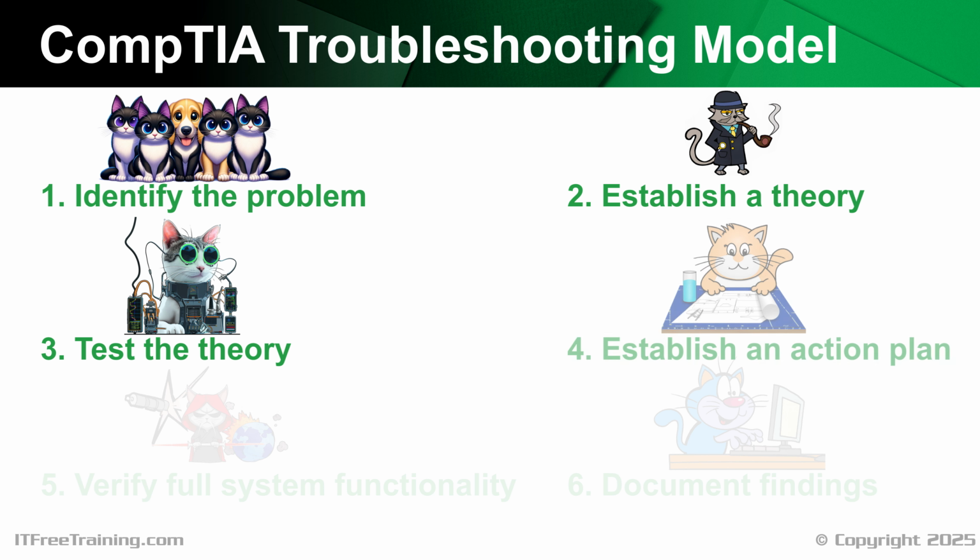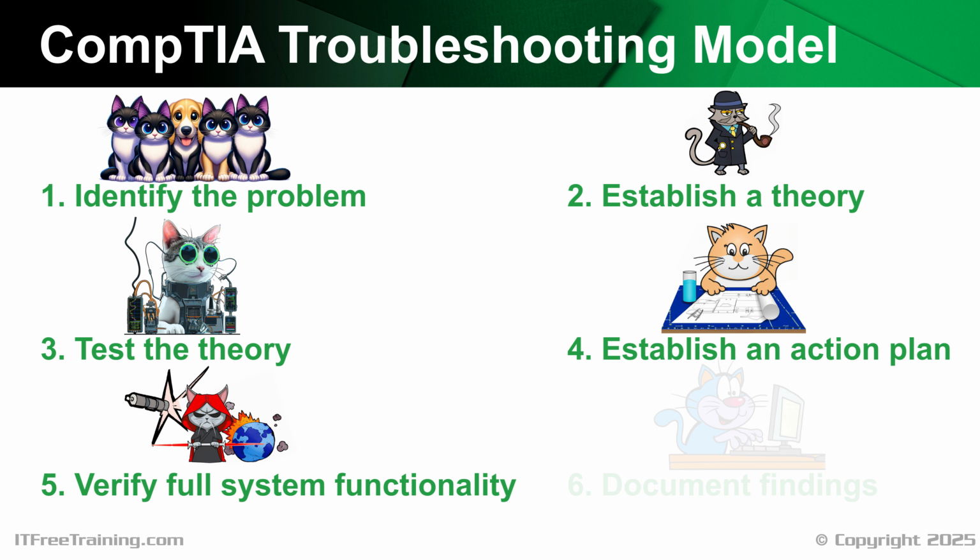Once you test the theory, work out an action plan. The way I like to remember this one is, of course, you test changes in a test environment before making them on a production computer. In the real world, you most likely will be making changes directly on a production computer for small problems. The model is designed to be scalable to cover large problems and network changes. When you work with problems that affect a lot of users, you want to make sure you are testing any changes and establishing a plan before you start work. The next step is you want to verify system functionality.